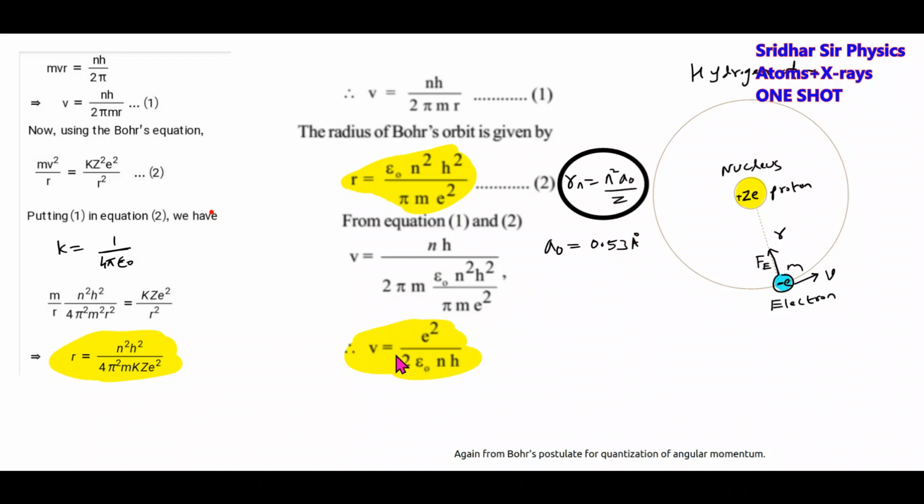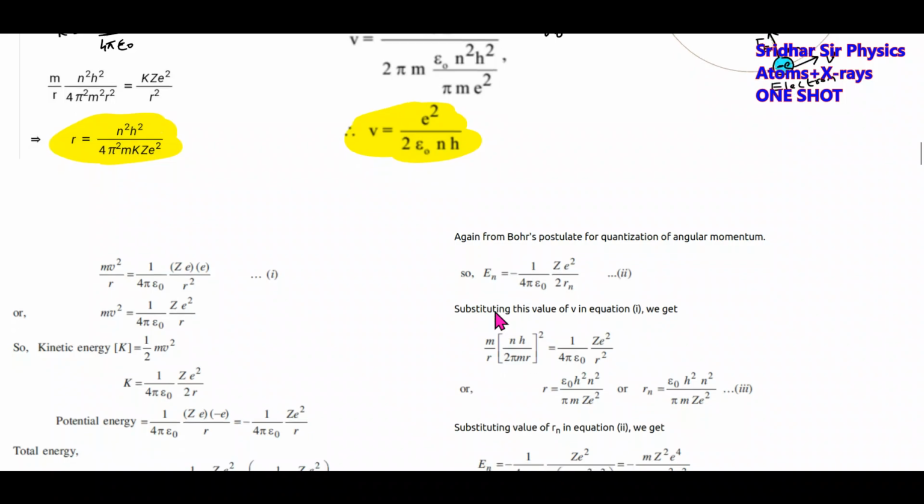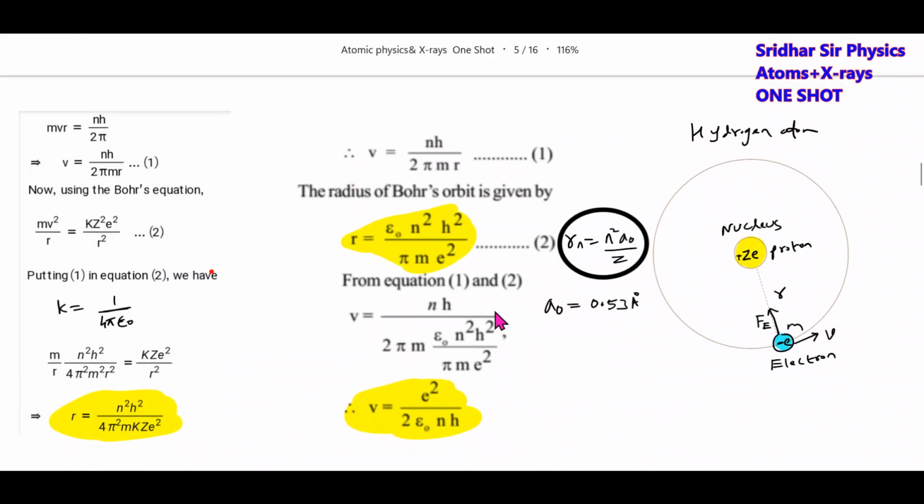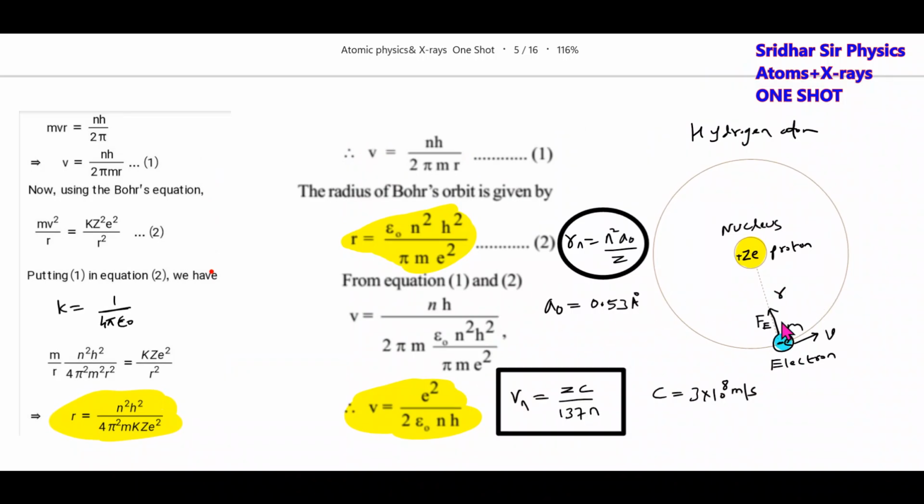Okay, fine. Similarly, substituting the value of R in this expression for speed, we'll get the expression for the speed of electron in the nth Bohr orbit. Further simplification of this will be, let me write the equation. The speed of electron in the nth Bohr orbit is given by ZC by 137N.